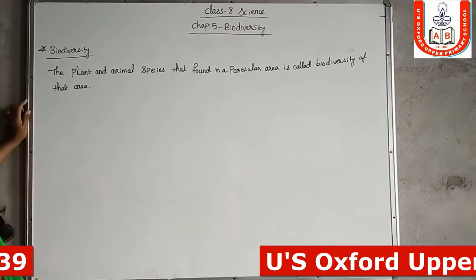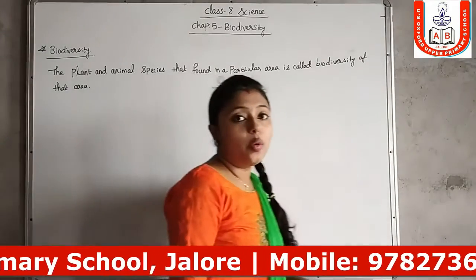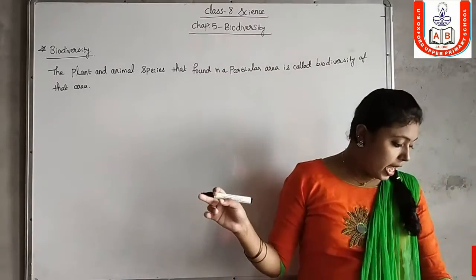So this is the definition of biodiversity. The plant and animal species that are found in a particular area is called the biodiversity of that area.